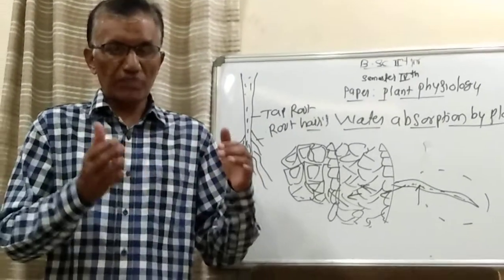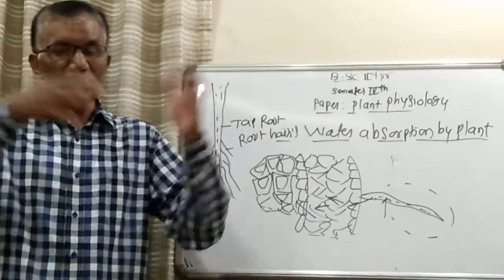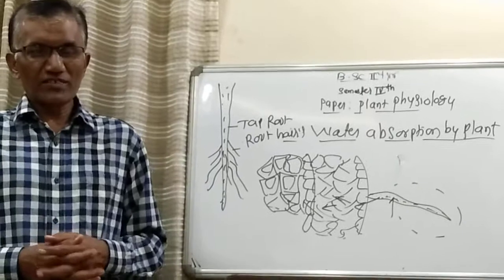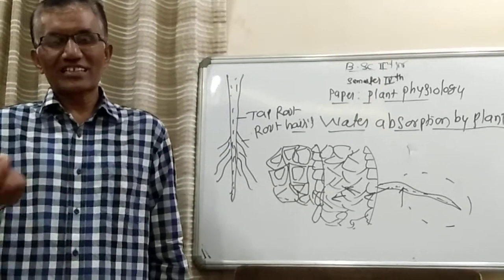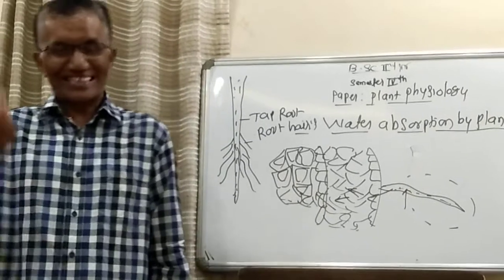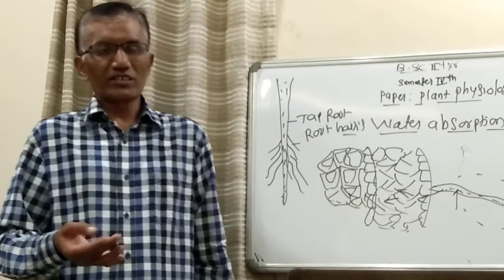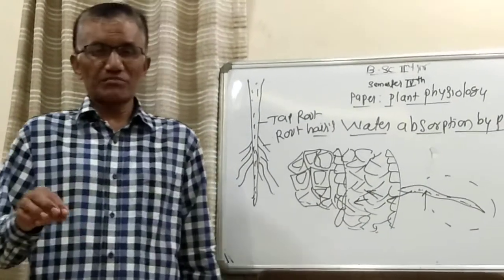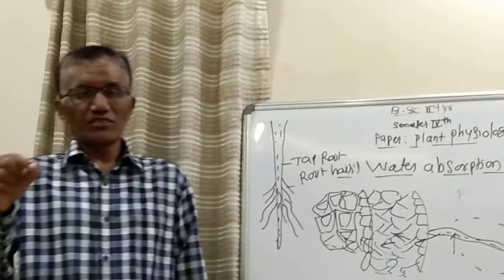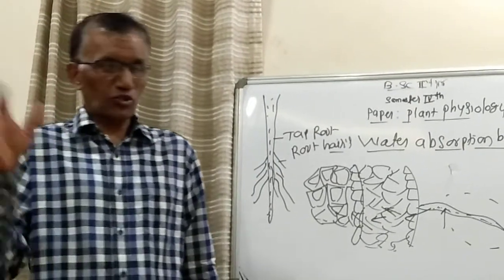Macro elements are those required by plants in large quantities, and the elements required in very small quantities are known as micro elements or trace elements, such as zinc, molybdenum, cobalt, copper. Plants require them in little quantities for growth and development, therefore they are known as micro elements.